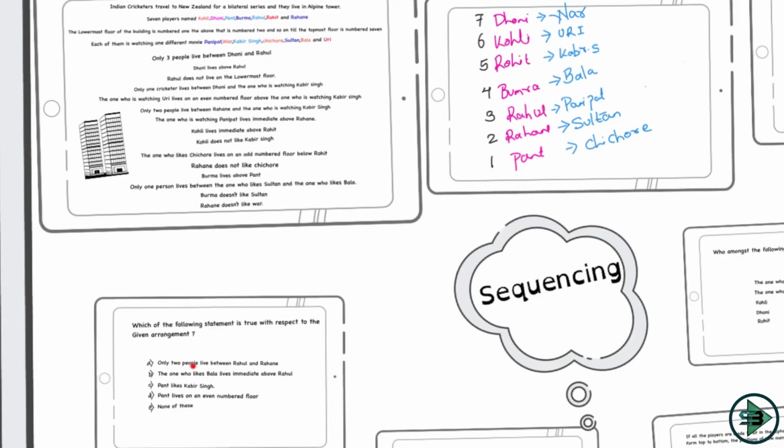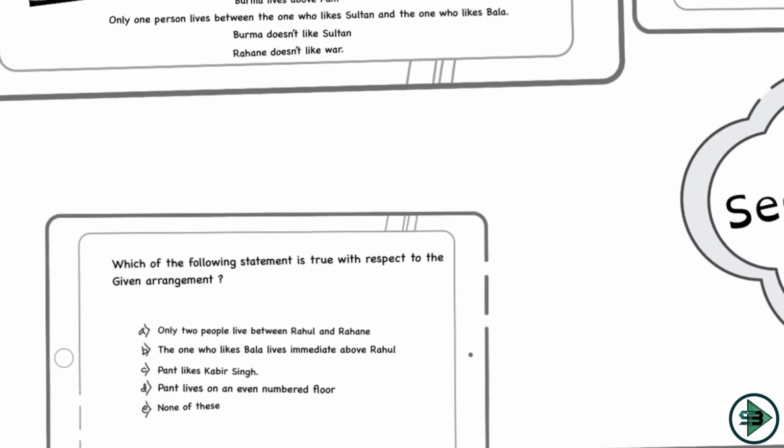Only two people live between Rahul and Rahane. Is that so for Rahul and Rahane? No, there is no player living between them. So this is wrong, and the question is asking me what is true. The one who likes Bala lives immediately above Rahul. Yes, this is correct. The one who likes Bala lives immediately above Rahul. Pant likes Kabir Singh. No, incorrect. Pant lives on an even numbered floor. Incorrect. So I know B is the correct option here.